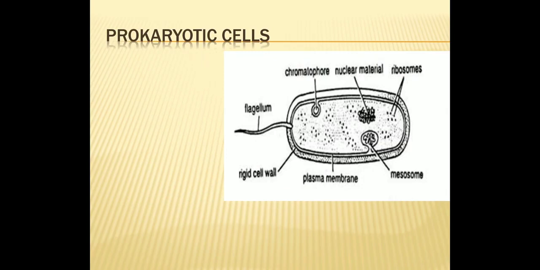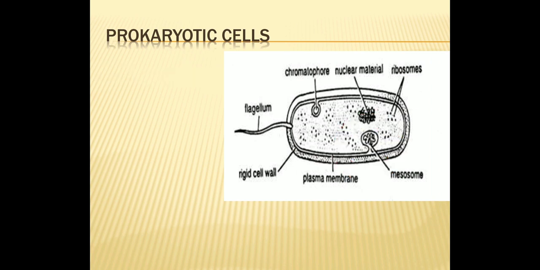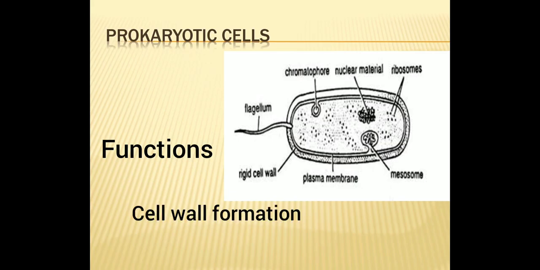The third part is mesosomes. The cell membrane shows infoldings. These infoldings are called mesosomes, and they help in cell wall formation, and they also help in DNA replication.